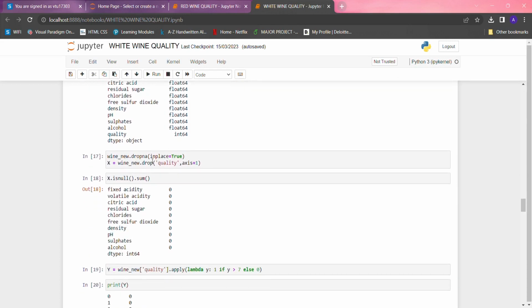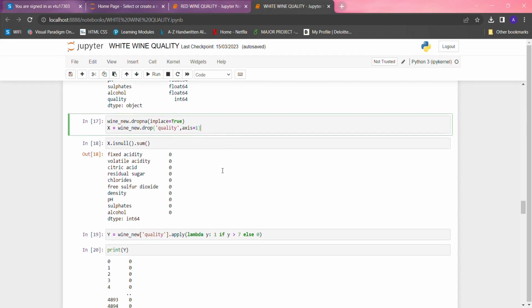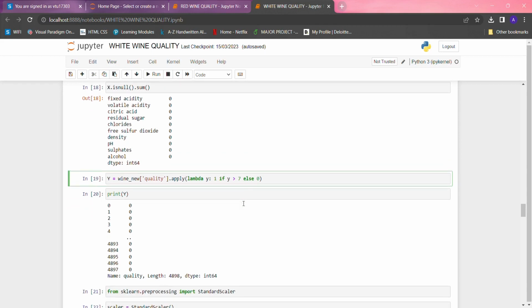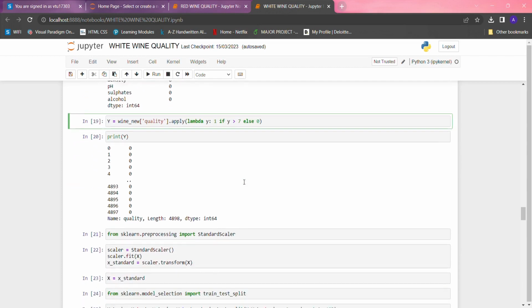And here we are dropping our quality column also, because this is our target column, and our machine needs to find the quality. And here we have applied y greater than 7, which means the wine should be considered a good wine when the quality attribute is greater than 7. It depends on each individual to set this value according to their needs.